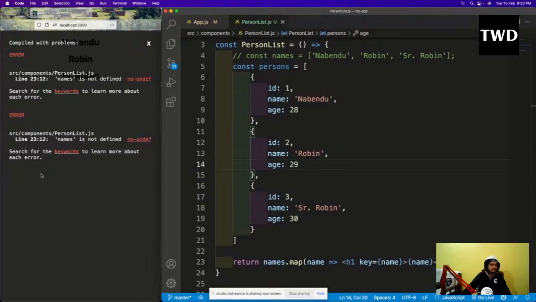So if I'm passing an array, I get back an array, but I can add something to it. And map is used the most in React. It is not forEach. I've hardly seen people using forEach. See, I was looping through this, and I'm adding an h1 there. So that is the power of map. That's why it is used in React that much.